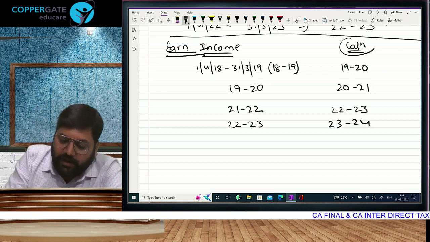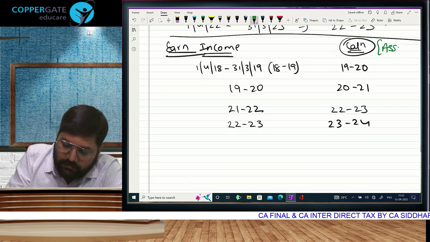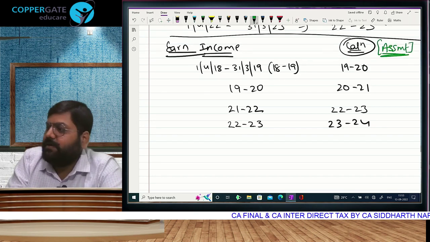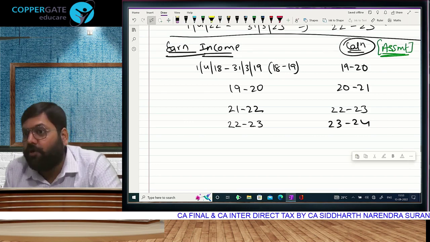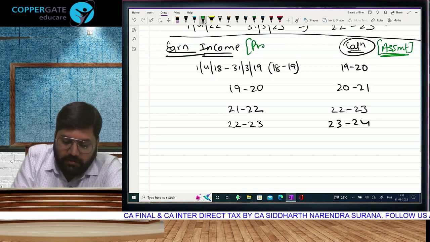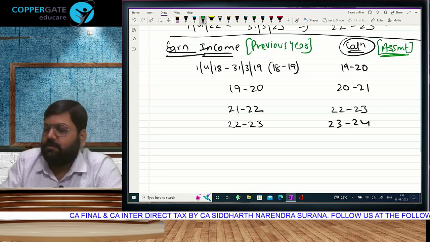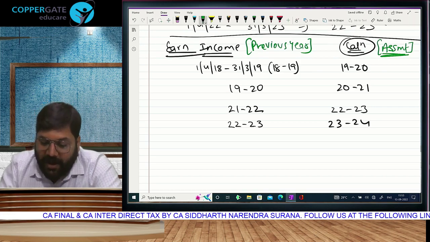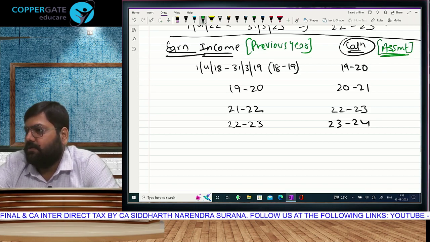when we calculate, we are doing our assessment of the year which has just got over, and therefore this year will be called the previous year. That means 1920 previous year के लिए 2021 is the assessment year.